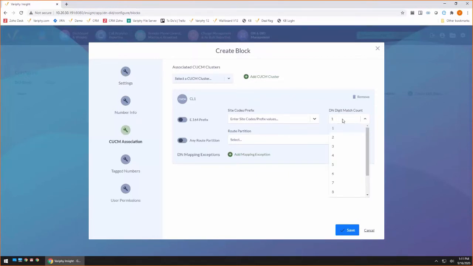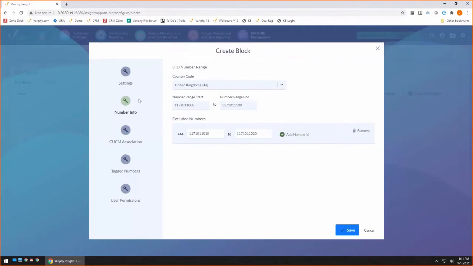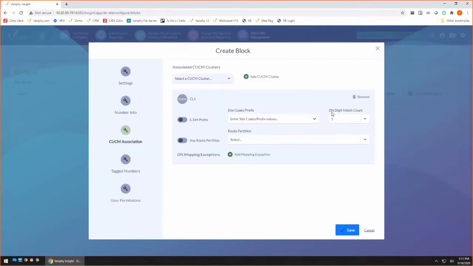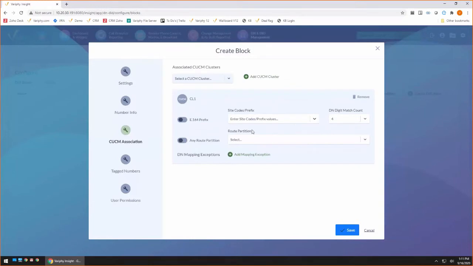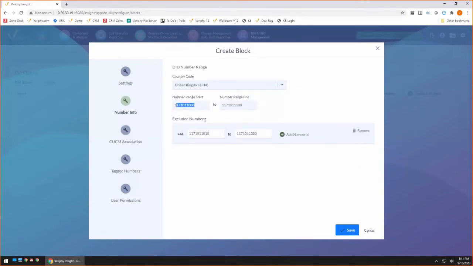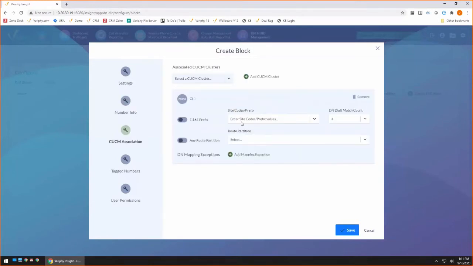So what I'm doing here is I'm saying my DID matches the last 4 digits of my DN. And that's how we're going to associate any of your DIDs to your DN based on the last 4 digits. So, you know, I've got a 1000 extension within my cluster. So now we're going to look for the full phone number, match that 1000 extension, and say, hey, this is either an active, inactive, or available DID based on the information you have in your call manager.